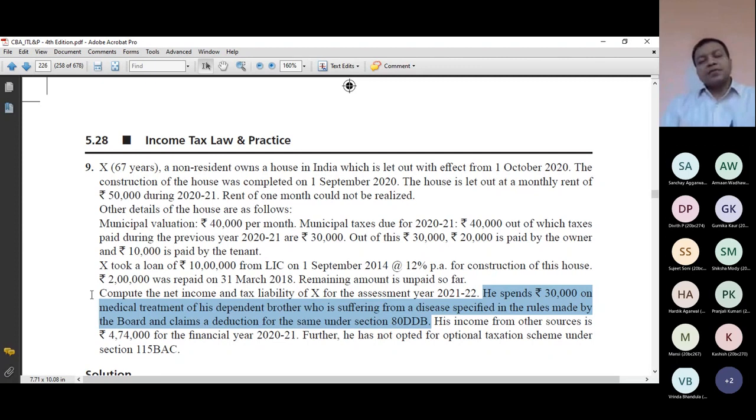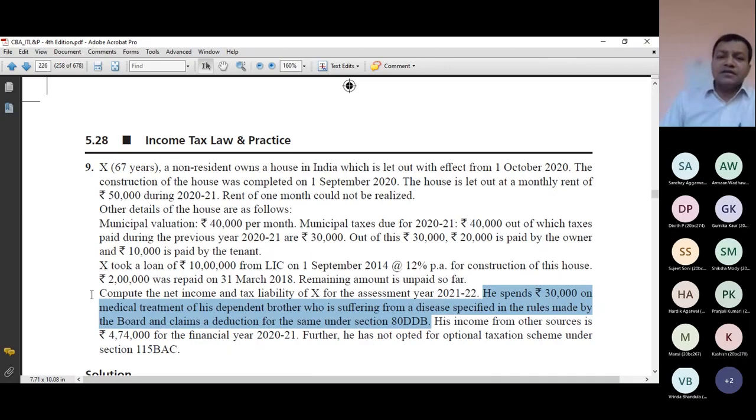80 double D was when you are incurring the expenditure on a person who is suffering from any disability, and that person must be your relative, like spouse, brothers, sisters, etc. But I don't know whether you remember it or not.